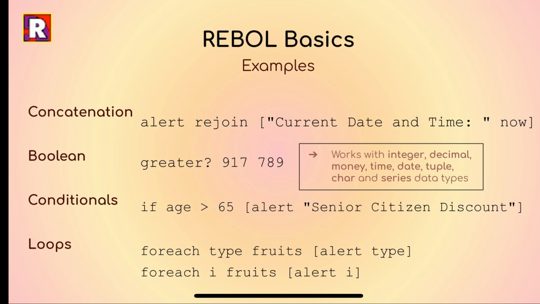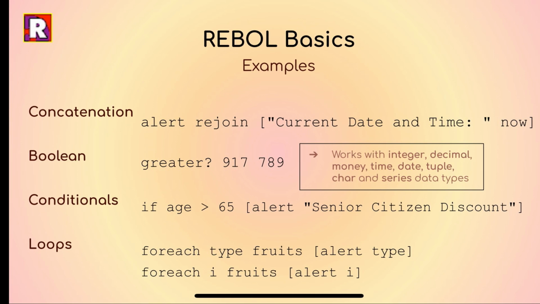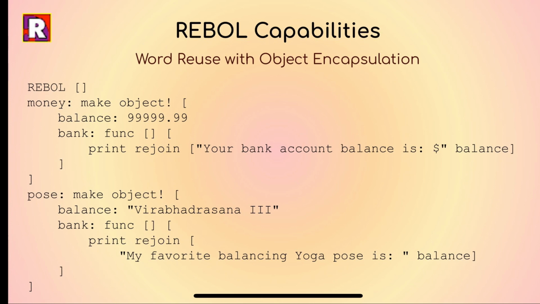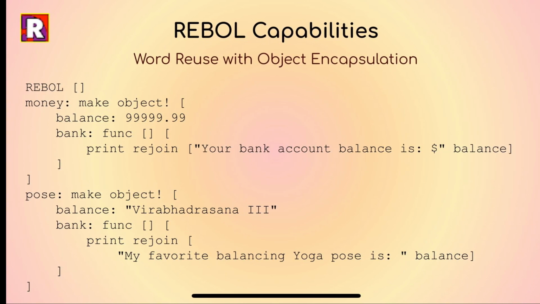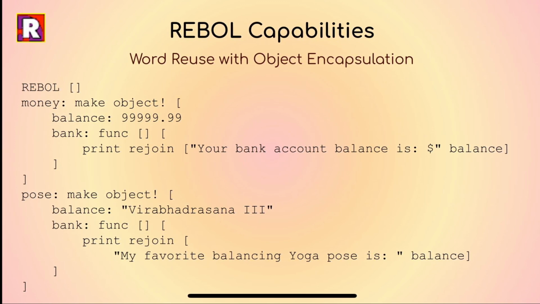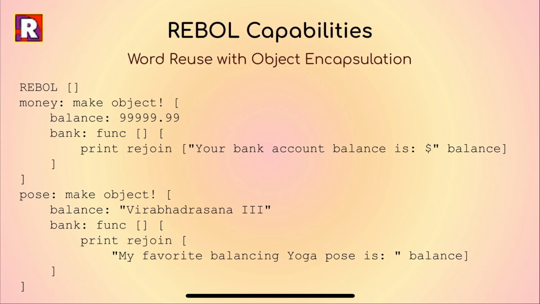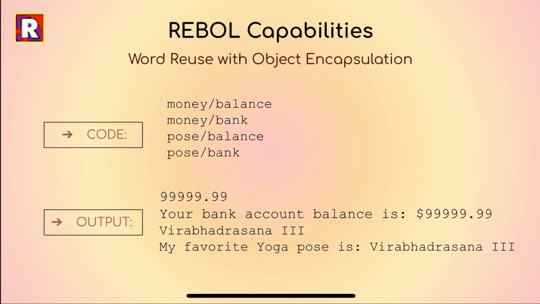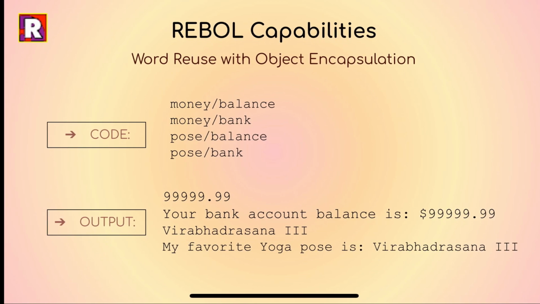By now, you might have started to notice something unique about the available data types in REBOL, which we will get to shortly. In the loop example, you can see the flexibility in word usage. Whether you use I or any other word, REBOL knows you are talking about the items in the list. Here we have another example of word flexibility and reuse, with object encapsulation as previously mentioned. The variable name balance and the function name bank is assigned to two different objects, and depending on its context, REBOL knows exactly what you are referring to.